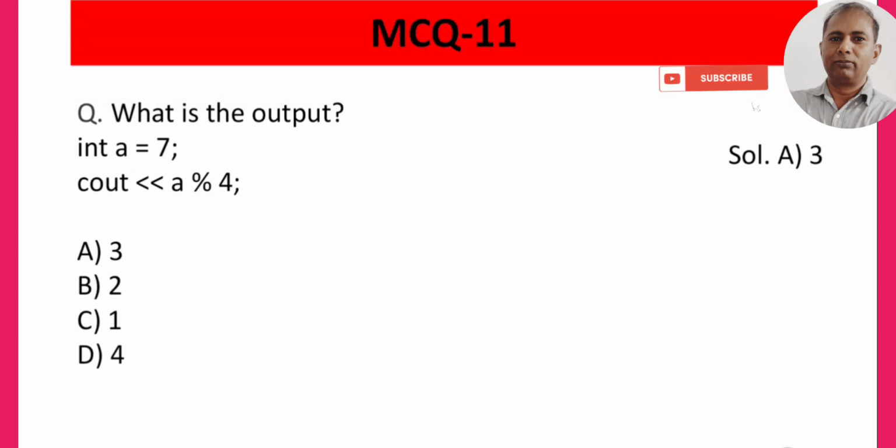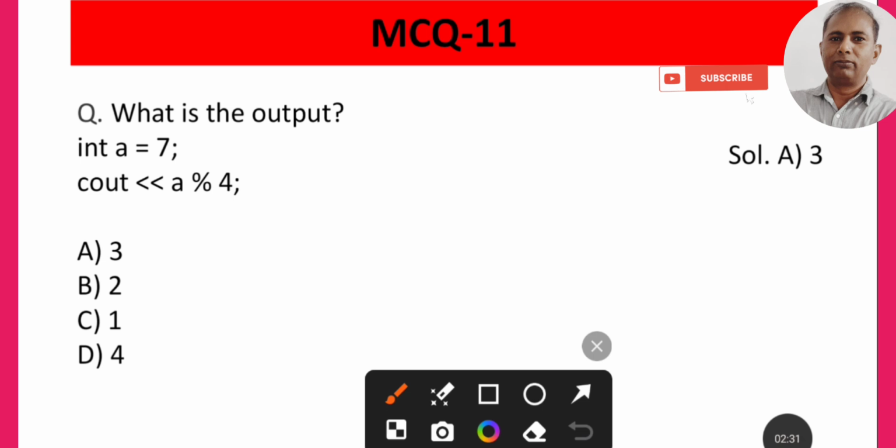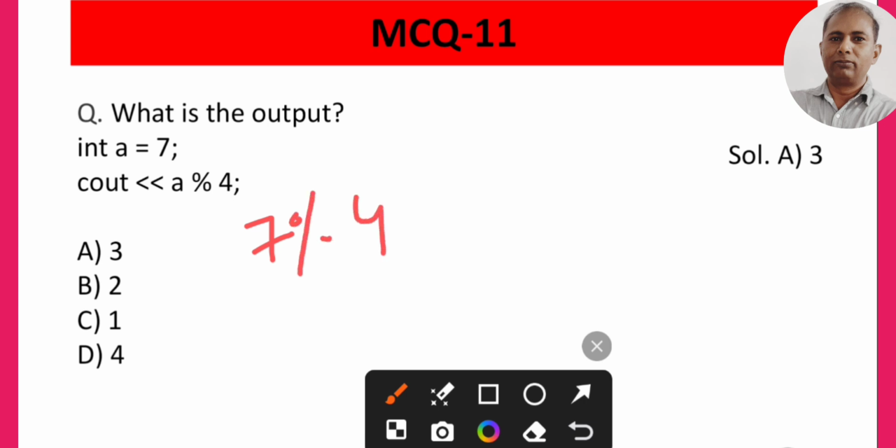Now, if we talk about the MCQ 11, here they are using the modulo operator, means in place a is equal to 7, they are writing like this. So modulo operator is used for the remainder. So we will get the answer 3 here. 3, that is A option is the correct answer here.